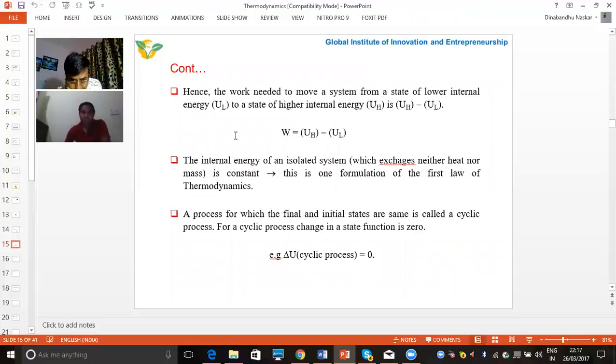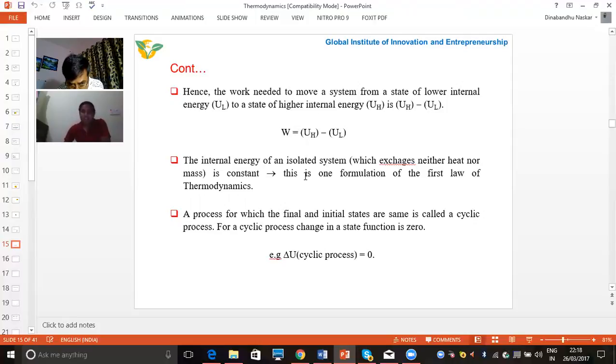Now coming to the next slide, when we are going to calculate the internal energy, we can take EH, the energy at the higher level, and EL, the energy at the lower level. When we take the difference between the energy at the higher level and the energy at the lower level, we get the work done.